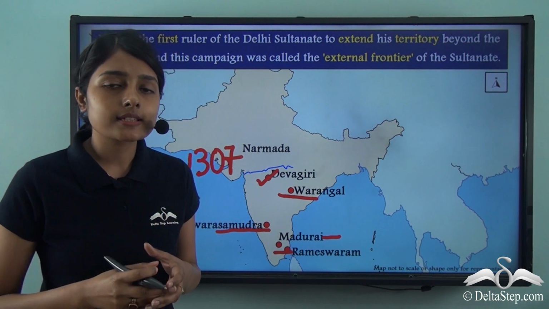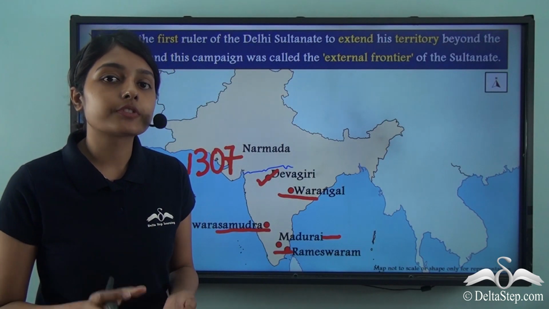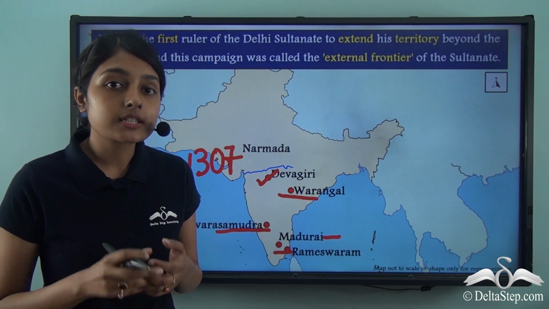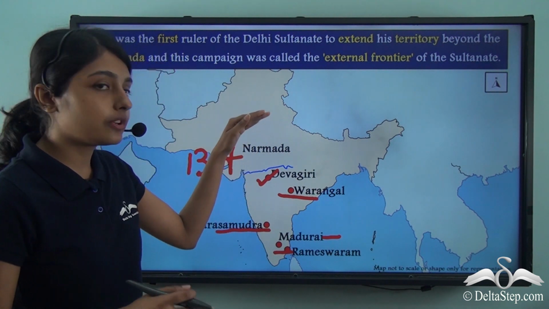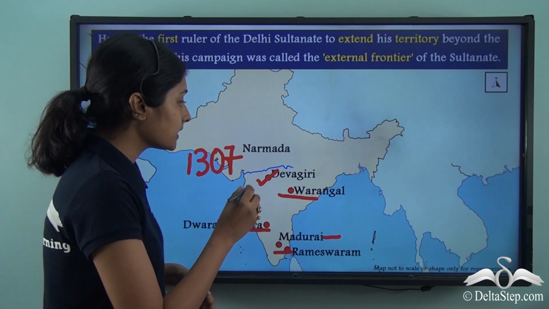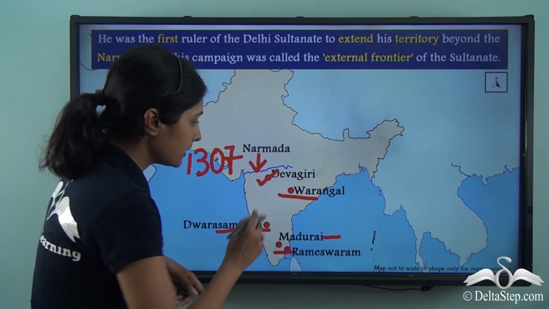Now, why is this of any importance to us? Because prior to this, when the sultans of the Mamluk or the slave dynasty were ruling, they ruled territories which were above the river Narmada. It was for the first time that Alauddin Khalji extended his territory beyond this river Narmada.